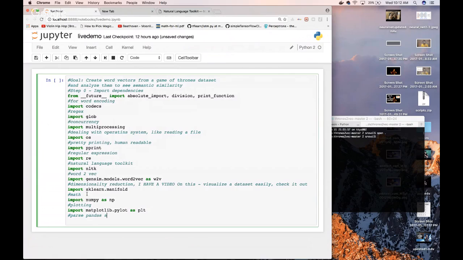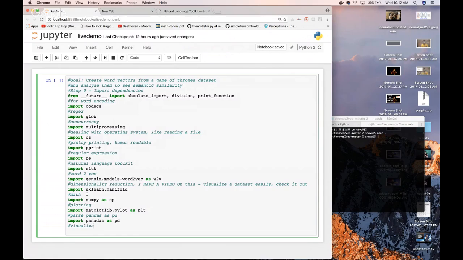So many libraries, but it's important because right now we want to talk about the concepts here, and we're going to dive into these specific processes later on. Okay, so import pandas as pd, and lastly, here's the last one: visualization. Seaborn. Seaborn is going to help us visualize our data set, as sns. Okay, that's it for our dependencies.